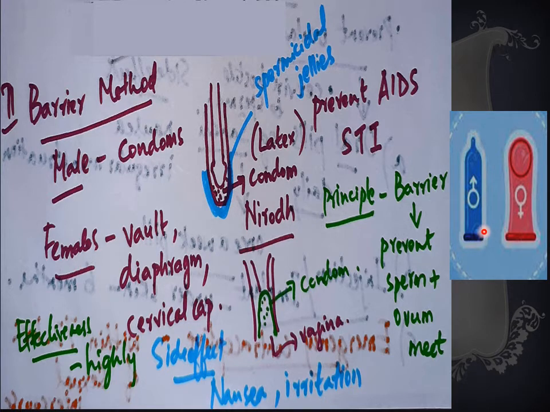So, you can see the picture here. This is a male condom and this is the female condom. Effectiveness, it is highly effective, and there is one more benefit of using the condoms, that is it will prevent sexually transmitted infections and AIDS. But there are some side effects. It may cause nausea as well as irritation.